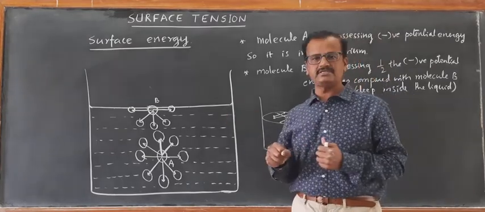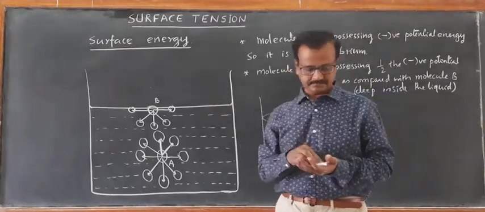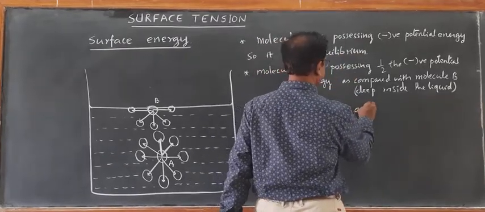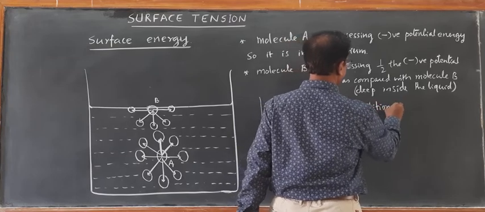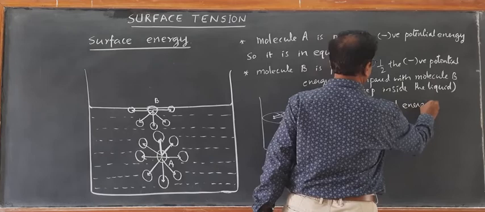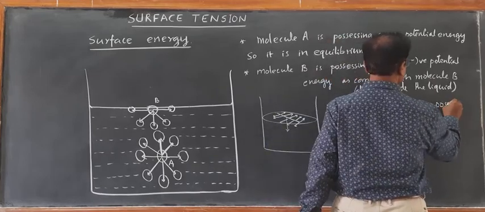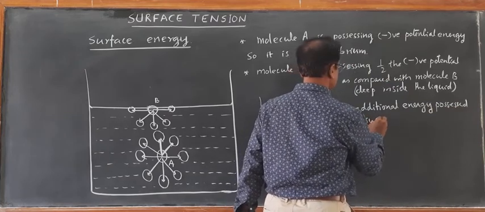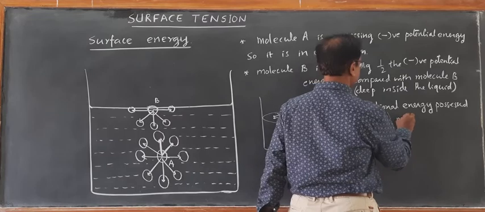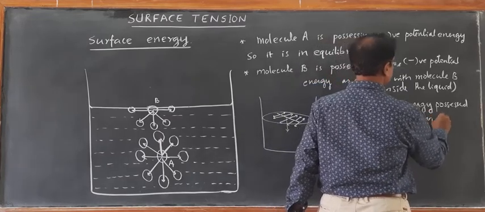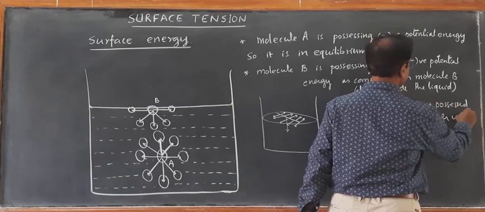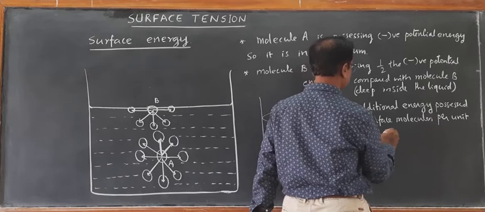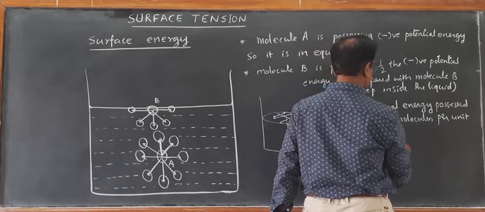First we will define surface tension in terms of surface energy. The additional energy possessed by the surface molecules per unit area is called surface tension.